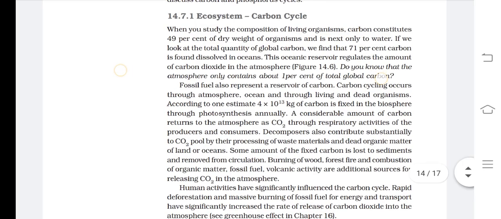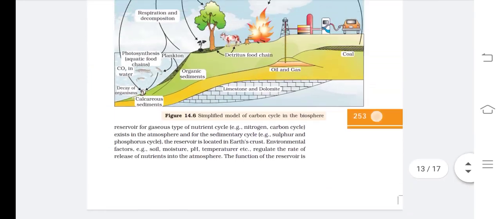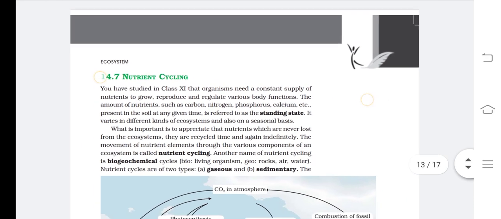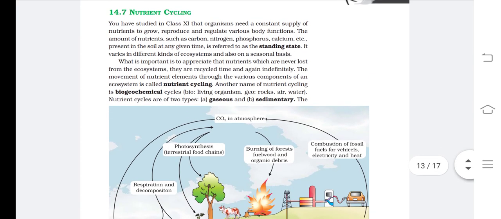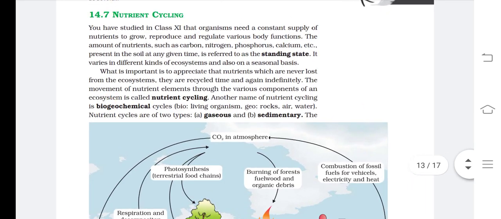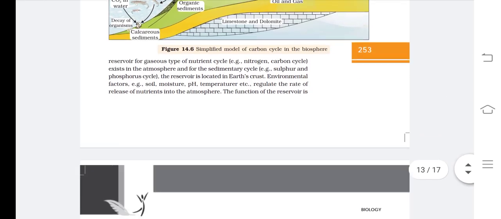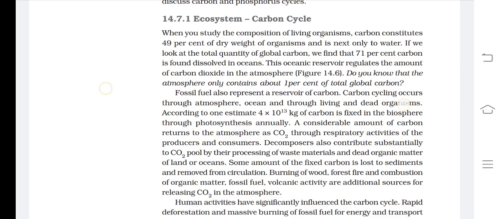Hello friends. Today we are going to learn about the important and interesting question, which is the carbon cycle found in an ecosystem. In the last video lecture we studied the different types of nutrient cycling, and you know that nutrient cycling is the fourth main aspect of the ecosystem. You know the two types of nutrient cycling are gaseous and sedimentary, and now we are going to learn about the carbon cycle, which is one type of gaseous cycle.